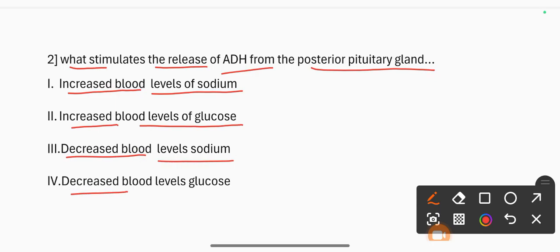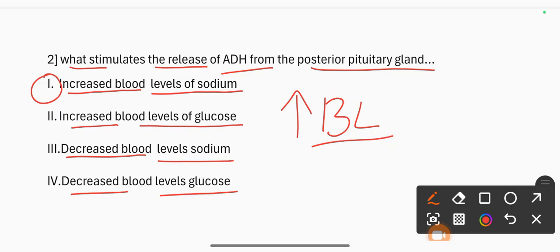Decreased blood levels of glucose. The correct option is increased blood levels of sodium. So option 1 is correct.